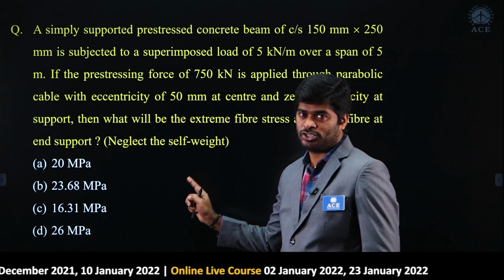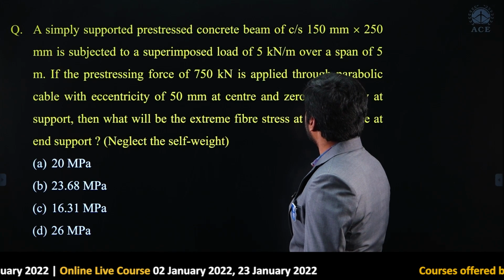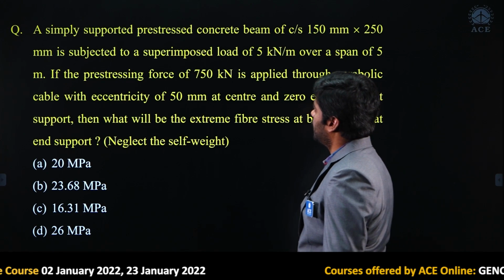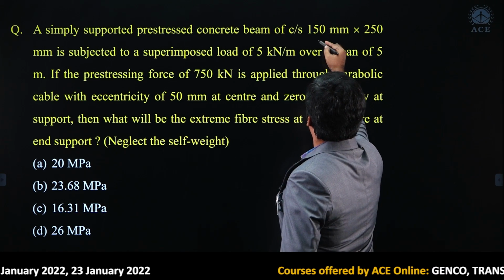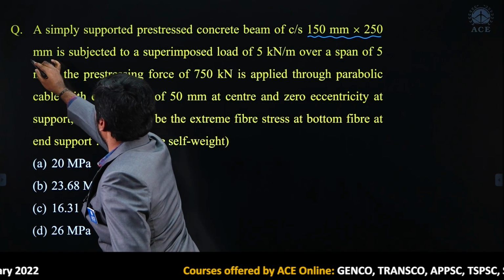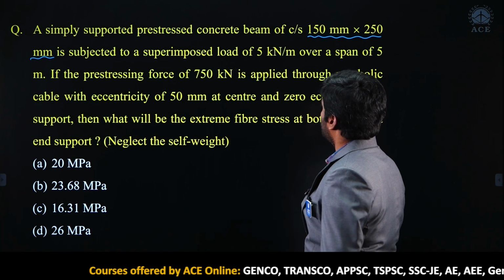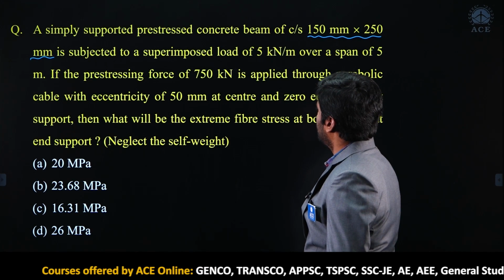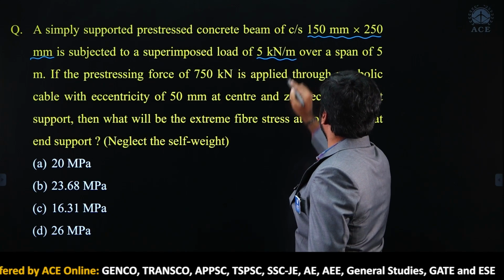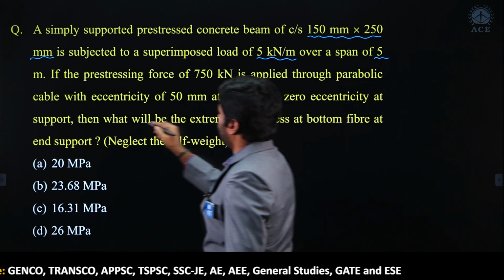Coming to the second question: a simply supported pre-stressed concrete beam of cross section 150 mm by 250 mm is subjected to a superimposed load of 5 kilonewton per meter over a span of 5 meters.